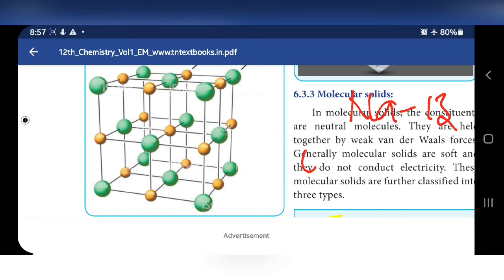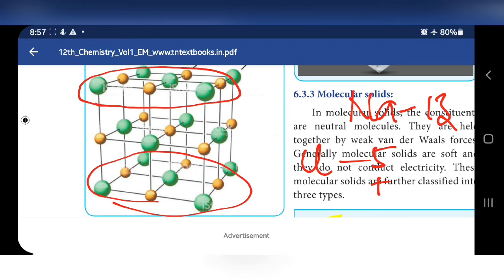Like that we can calculate Cl also. In this plane totally how many Cl's are there? In this plane it contains 5 big ball, that is 5 Cl, and in this plane it contains 4 Cl, that is totally 14 chlorines are there. So in this unit cell totally 13 sodium ion and 14 Cl minus are present. This is called as unit cell. The characteristics of ionic crystals are given.